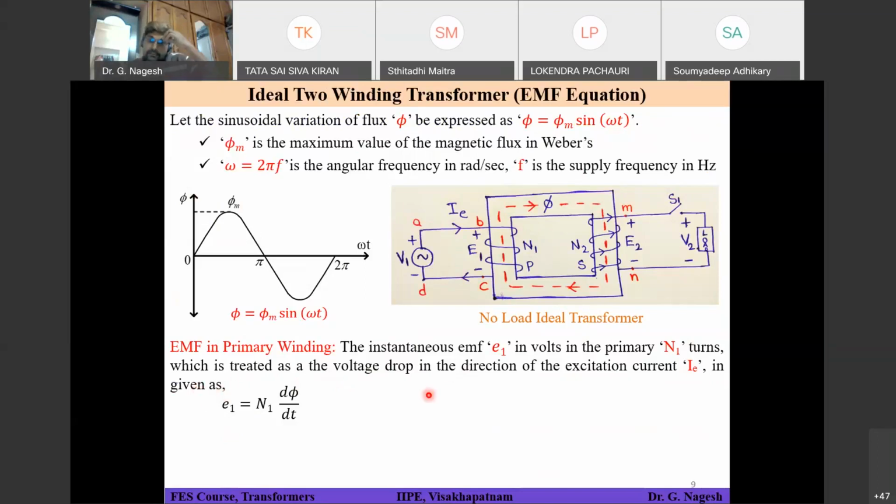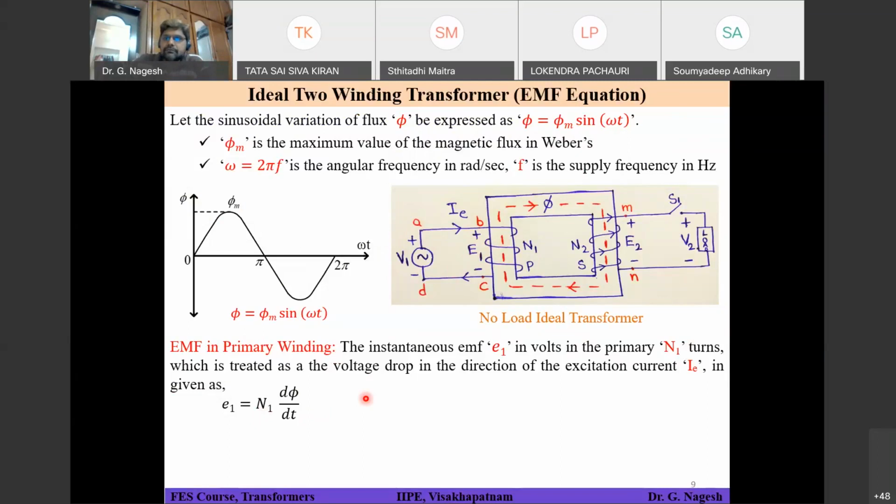Is it clear? We are considering it as a drop because E1 is a part of your electrical circuit which was already there, and V1 is a supply coming from the source, and it has caused a current IE to flow in your primary circuit, and V1 is the voltage which was dropping across your transformer primary N1 turns. So this E1 is given by N1 into d phi by dt.